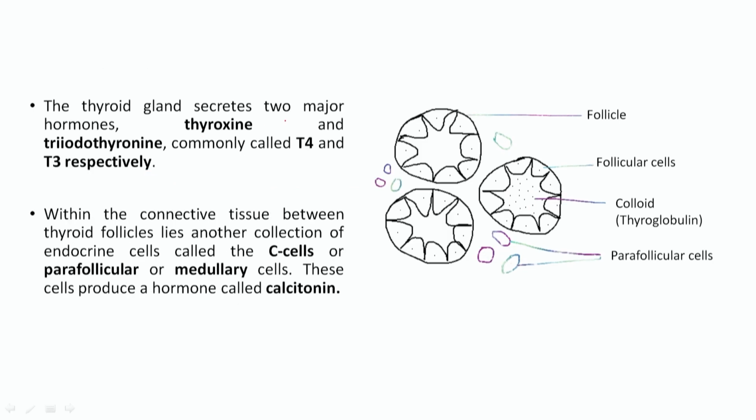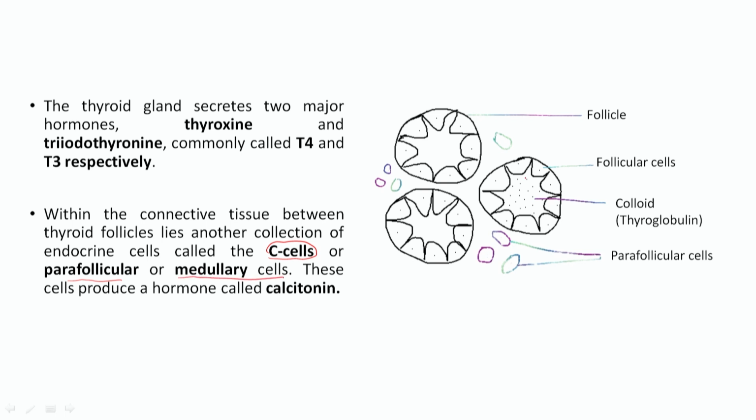This thyroid gland secretes two major, important hormones. One is called thyroxine, that is T4, and the other is triiodothyronine, that is T3. So, T4 and T3 are synthesized in the thyroid gland. Within the connective tissue between the thyroid follicles lies another collection of endocrine cells, called C cells, or parafollicular cells, or medullary cells.